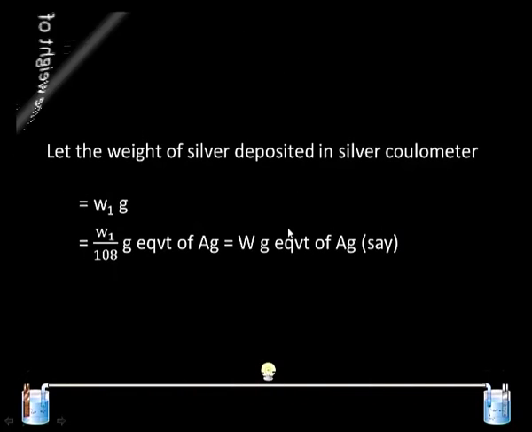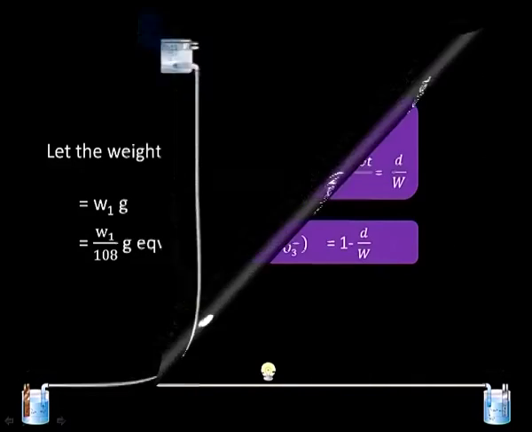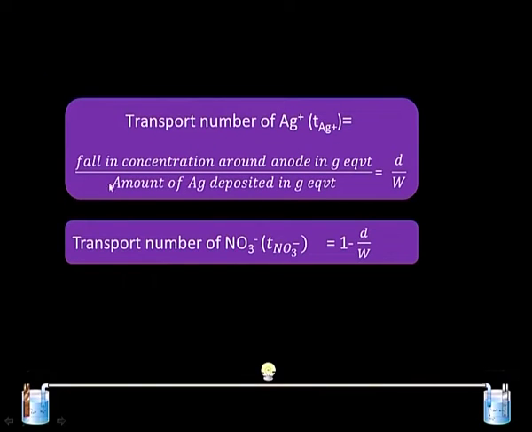Let the weight of silver deposited in the silver coulometer be W1 gram, and to get the equivalent weight we have to divide it by 108, and this quantity we are going to call capital W. The transport number of silver ion is equal to the fall in the concentration around the anode in gram equivalent divided by the amount of silver deposited in gram equivalent, and that is D by W. As we know that the cation and anion transport numbers are related, if we subtract 1 minus D by W, we are going to get the transport number of nitrate ion.